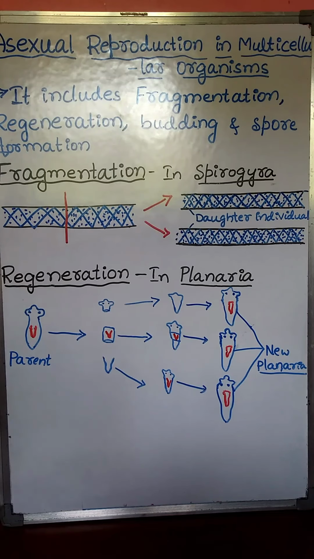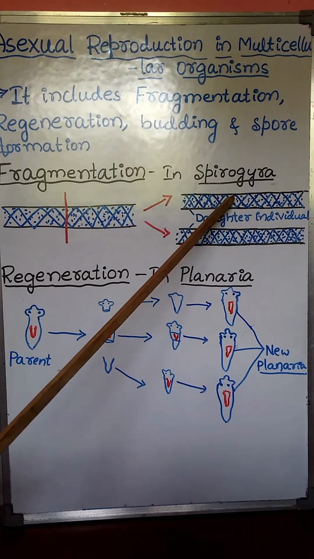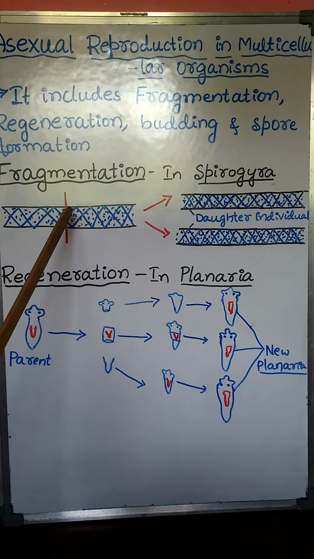Fragmentation is a type of asexual reproduction in which the breaking up of the body of an organism into two or more parts called fragments grows into new individuals.